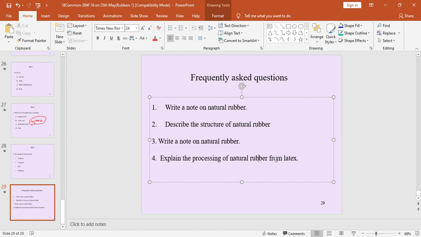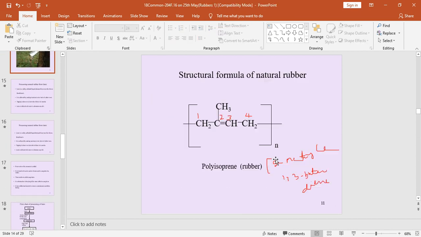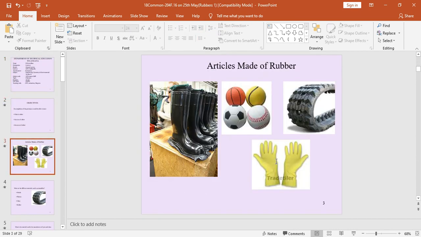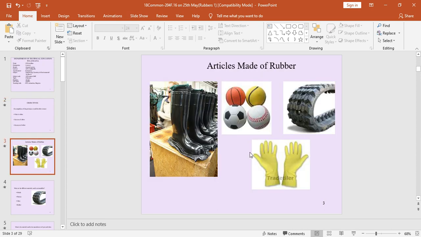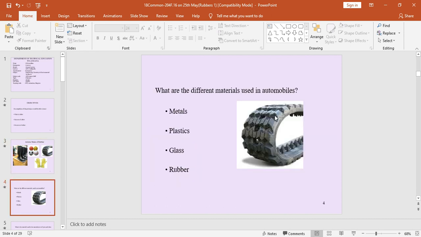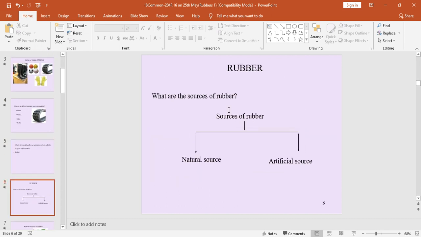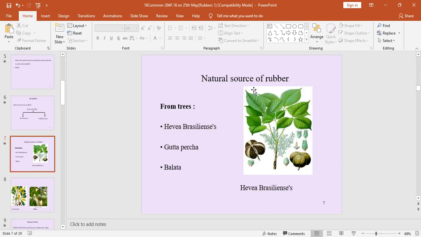So this is our class. Up to now we discussed, I am showing all the slides. Articles made by rubber, examples, source of rubber, natural source, artificial source. Natural sources of rubber and also images.